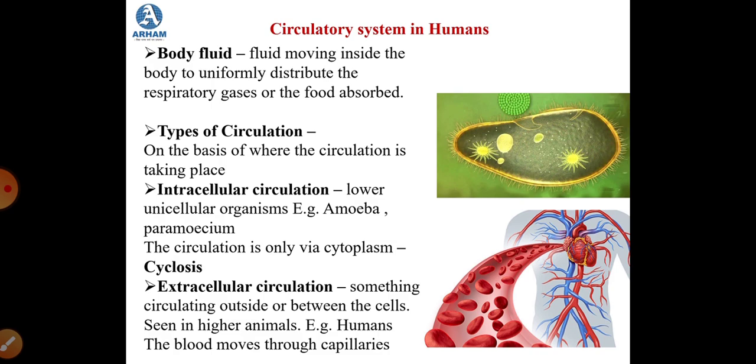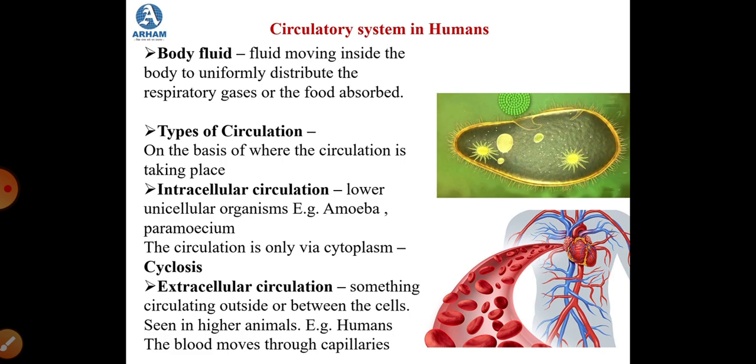Now, intracellular circulation is seen in unicellular organisms. The lower unicellular organisms, for example amoeba or paramecium, show this intracellular circulation where the circulation is only through the cytoplasm. That means all the respiratory gases or the nourishment are circulated through the cytoplasm, and this process of circulation through the cytoplasm is called cyclosis.